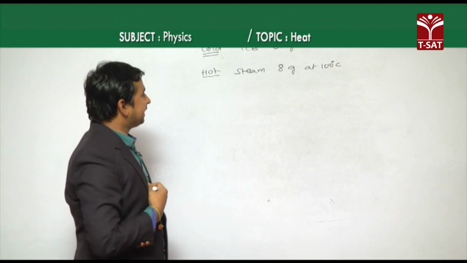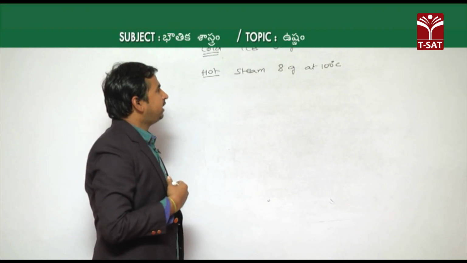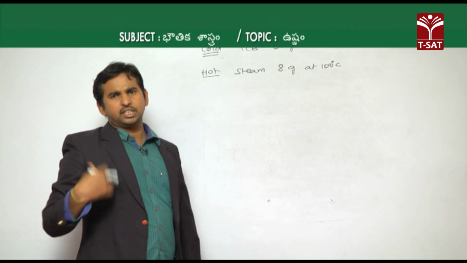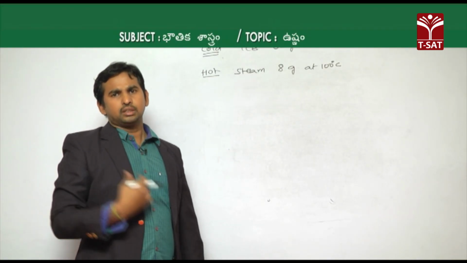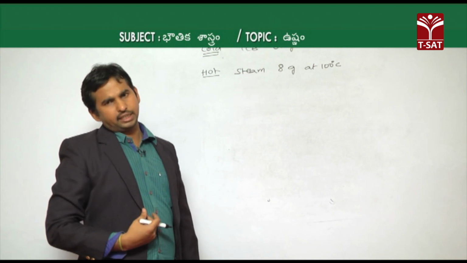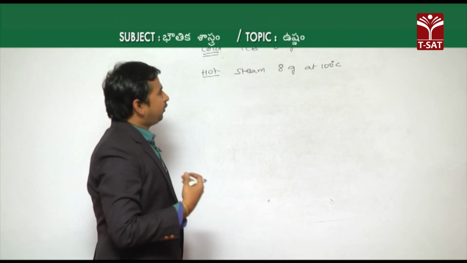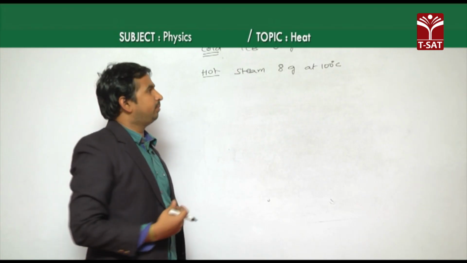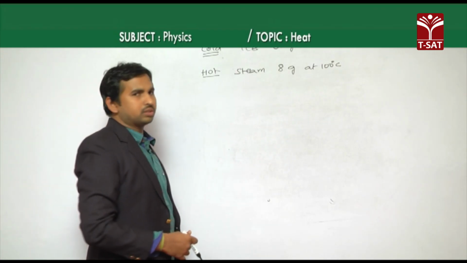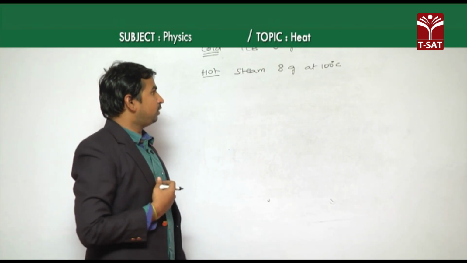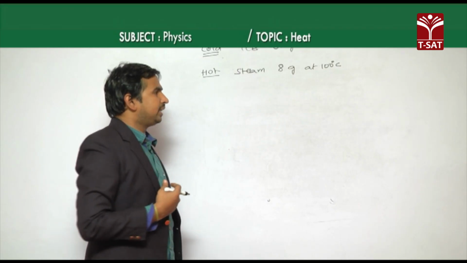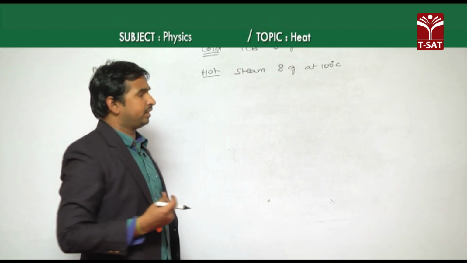But if you supply heat energy to the ice, it changes its state from solid to liquid; melting takes place. Here the ice is already at its melting point, which is 0 degrees Celsius, and the steam is giving the heat energy, 8 grams at 100 degrees Celsius.